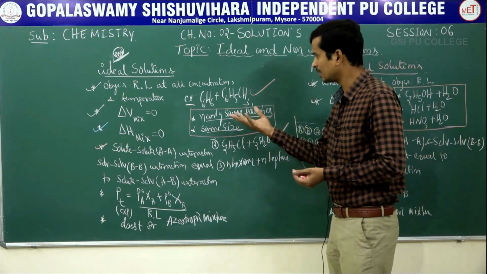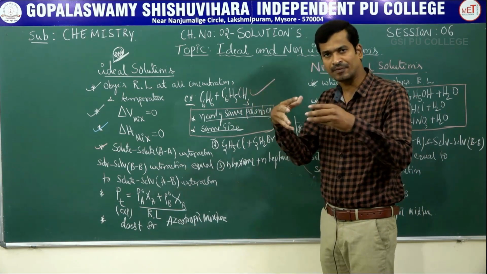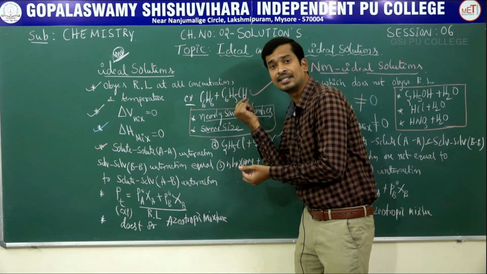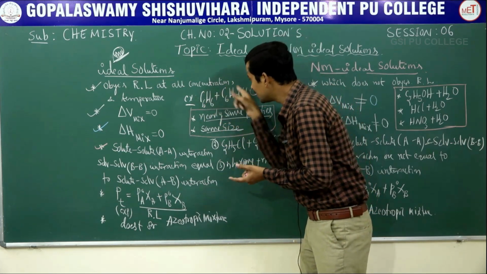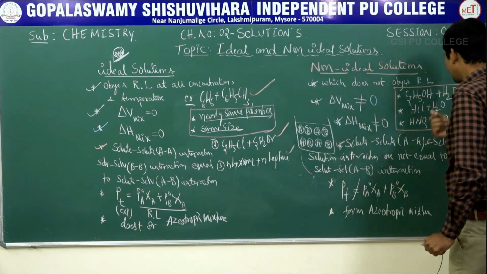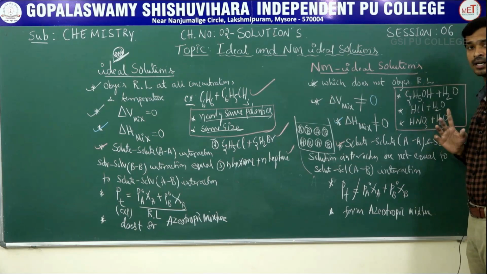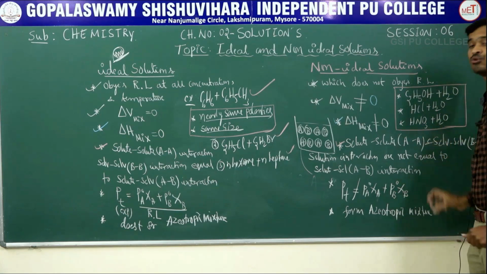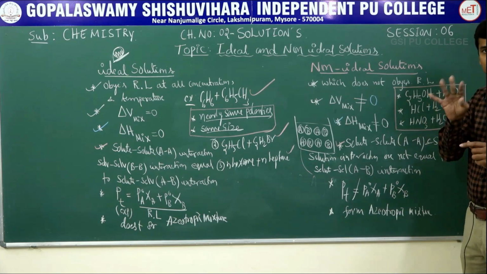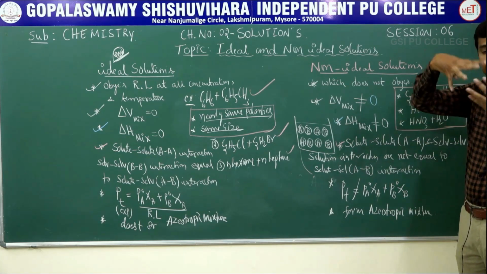Benzene-toluene interaction is the same as benzene-benzene and toluene-toluene interaction. But in the case of ethanol and water, HCl and water, and HNO3 and water, there is an ability to form hydrogen bonds. Clear? You have to understand, one water molecule has the ability to form 4 hydrogen bonds.